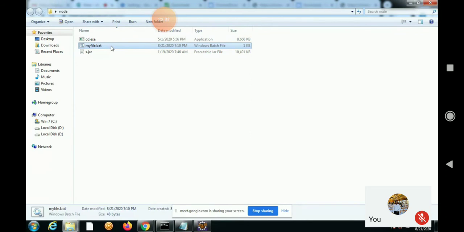While double clicking, it has to open the command prompt. Is it opening the command prompt? Yeah, it is opening and closing suddenly. Have you given capital or small letters? Small.